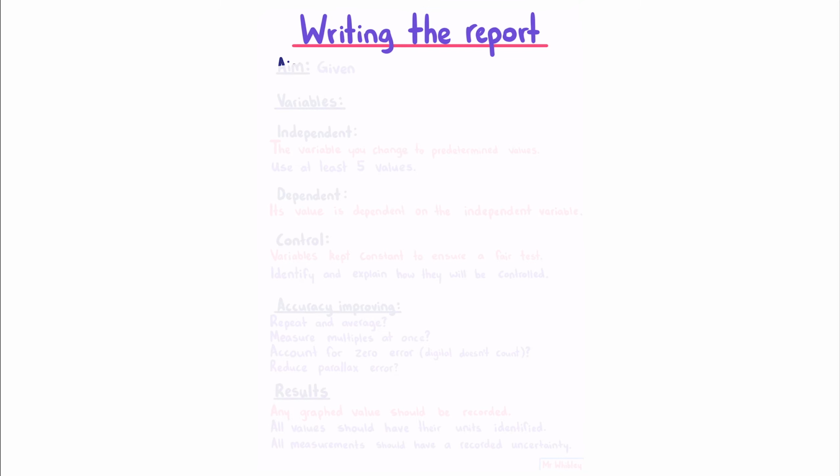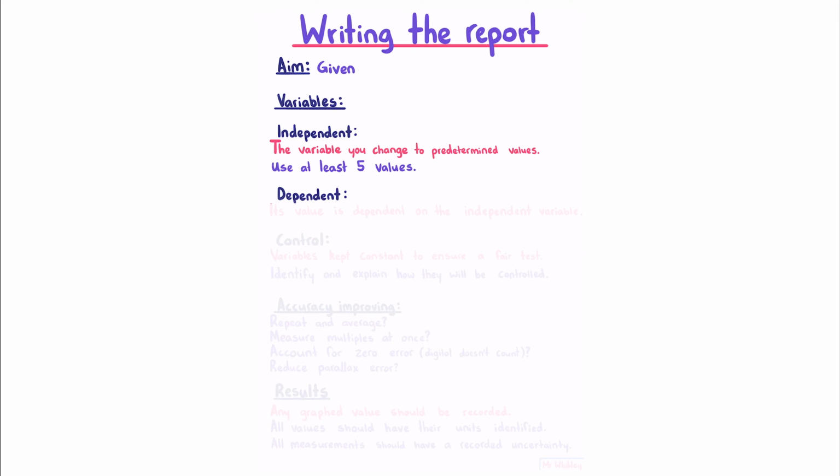This assessment will involve conducting an experiment for which you'll write up a report, similar to last year, except now with a discussion of uncertainty. Your aim will typically be given. You'll need to state your variables. The independent is the variable you change to predetermined values. You must use at least 5.